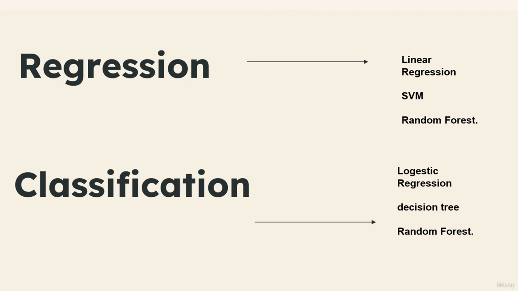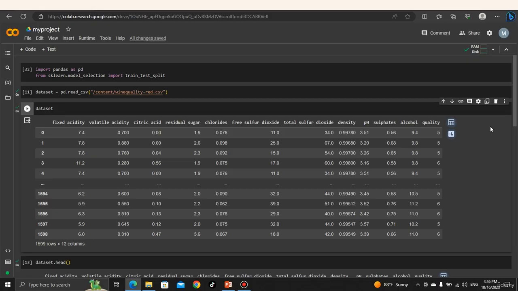So let's go to Google Colab and choose a good algorithm for our project. So now we are going to choose an algorithm for our project, and we are going to import the algorithm from a Python library, which is scikit-learn. But first we need to check the type of our project. As you see here, according to the dataset, we are trying to predict the quality of the wine, and it's a continuous value.